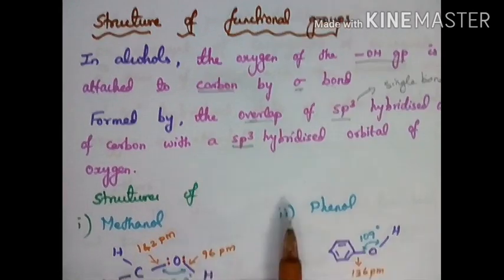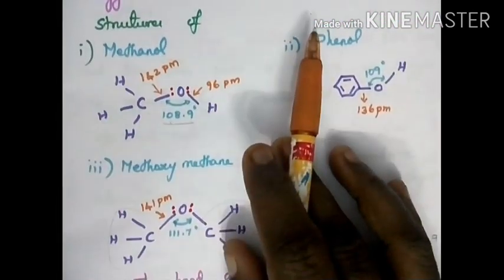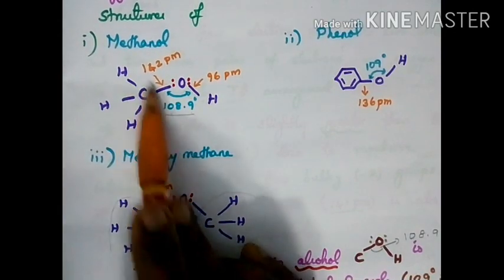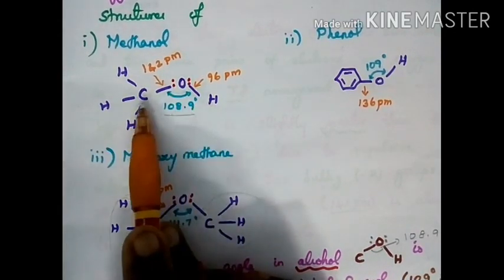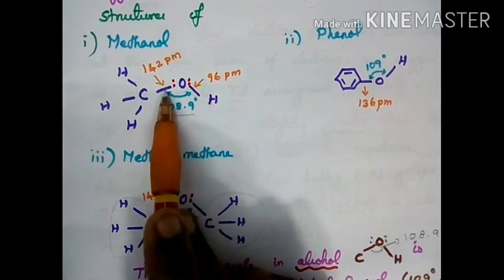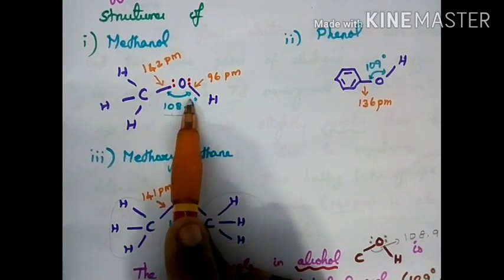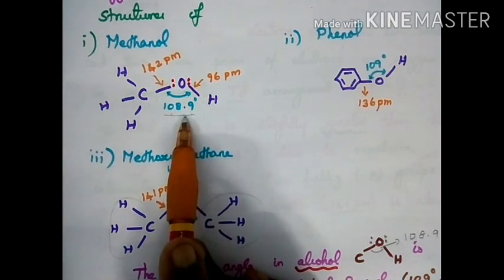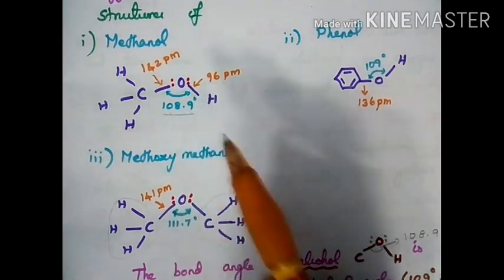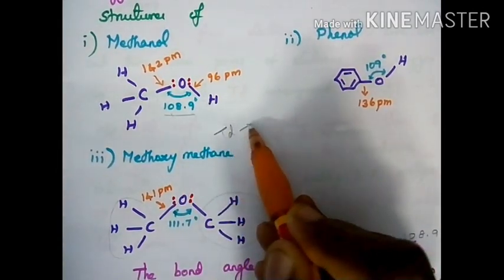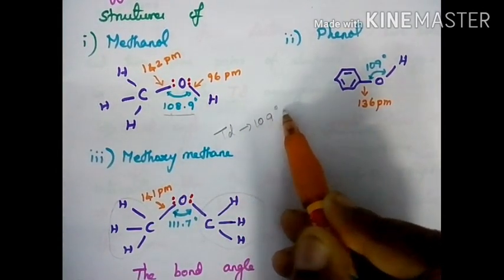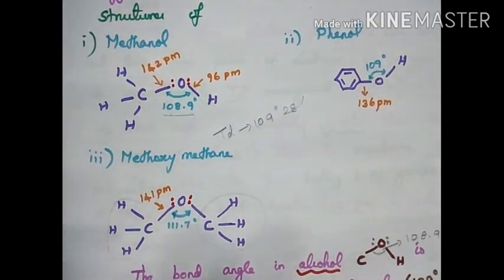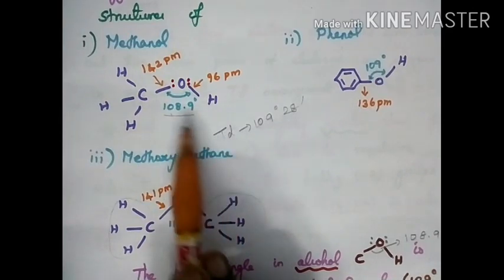How to write the structure of methanol, phenol and ethers? First we are going to see methanol, CH3OH. What is the bond angle between C, O and H here? 108.9 degree. This is a little bit less than the tetrahedral bond angle. What is the tetrahedral bond angle? It is 109 degree 28 minutes.